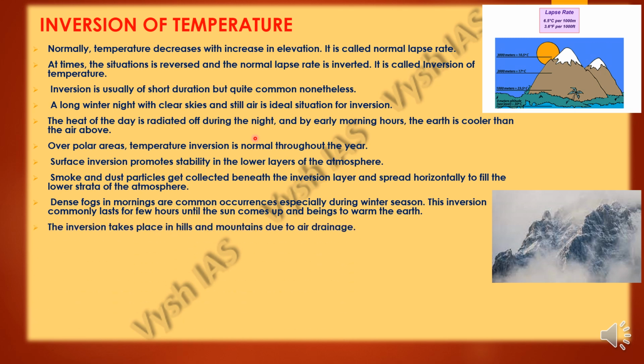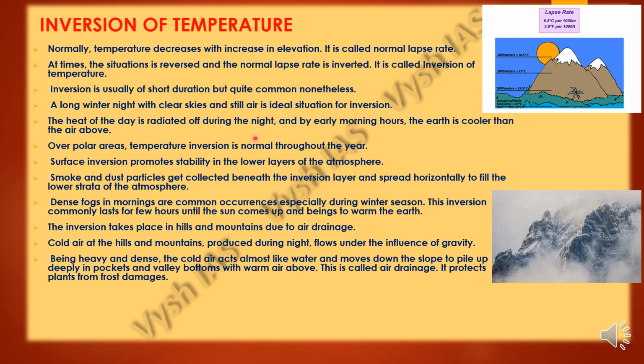The inversion takes place in hills and mountains due to air drainage. Now what is air drainage? Cold air at the hills and mountains, which is produced during the night when all the heat is getting radiated, will flow under the influence of gravity. It will get pushed down. Being heavy and dense because of the force of gravity, the cold air will act almost like water, and it will move downwards along the slope to pile up into big pockets in the valley bottoms. The warm air is lighter, right? So it will rise above. This is called air drainage, and it protects the plants from frost damage.